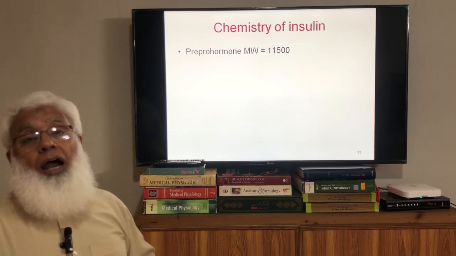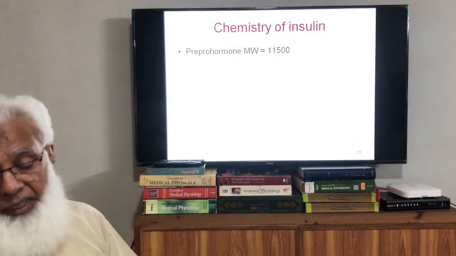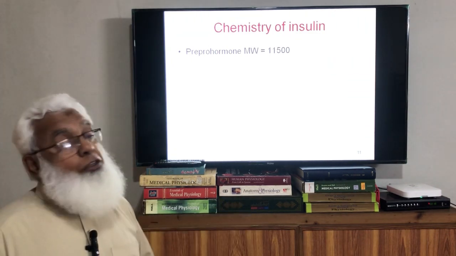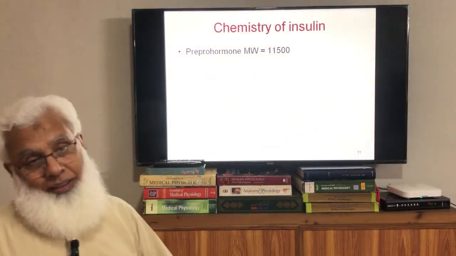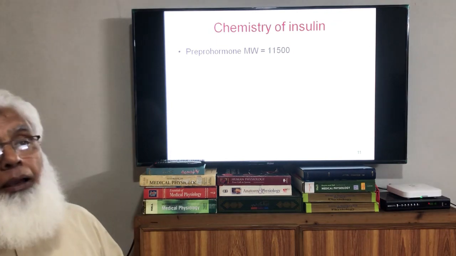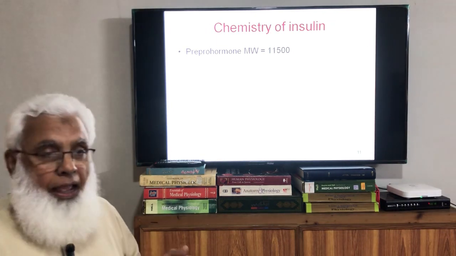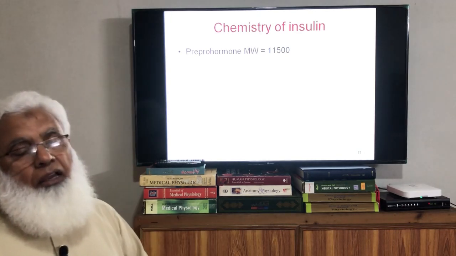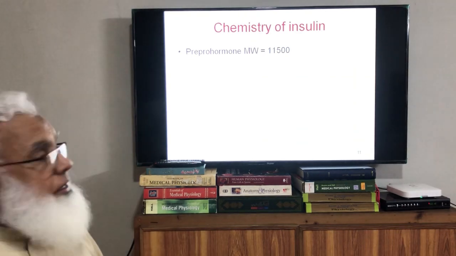Like most of the protein hormones, insulin is also synthesized in the form of a bigger protein, which is known as pre-pro hormone. Then some amino acids are cut and it is converted into the pro hormone. Then more amino acids are cut in the Golgi complex and it is converted into hormone.